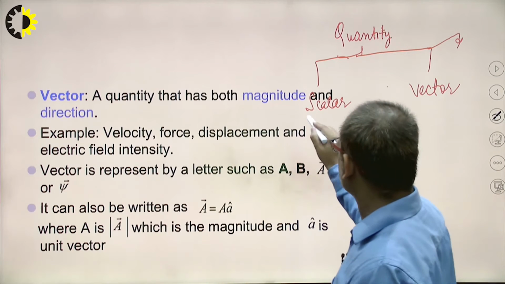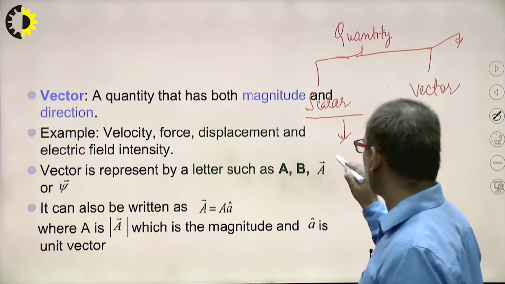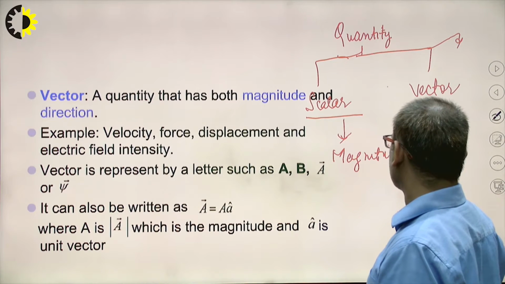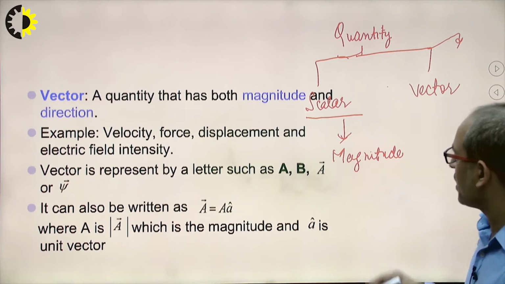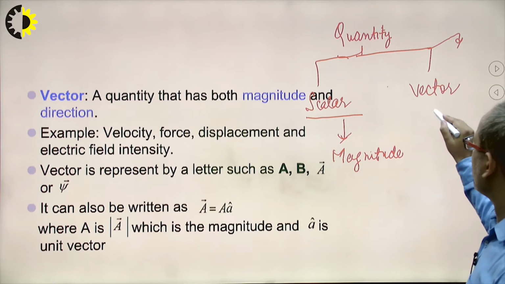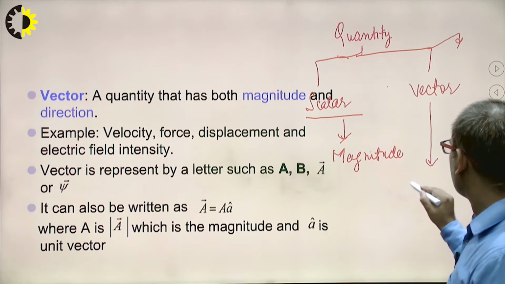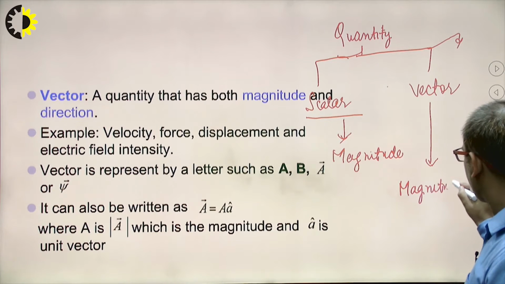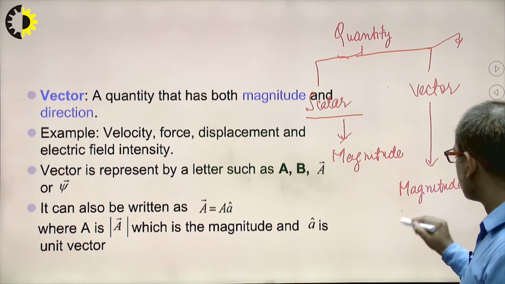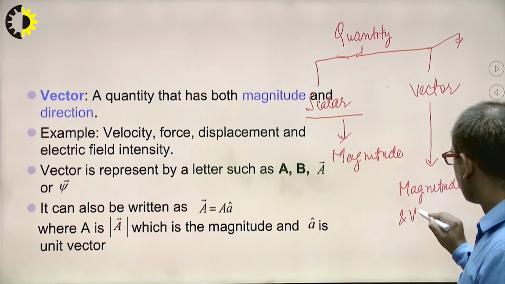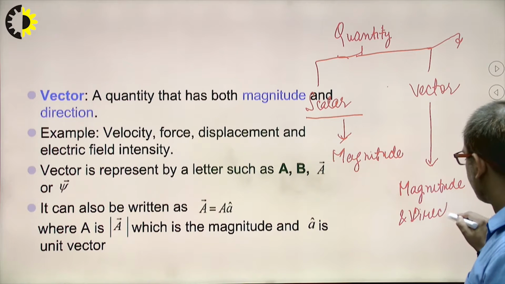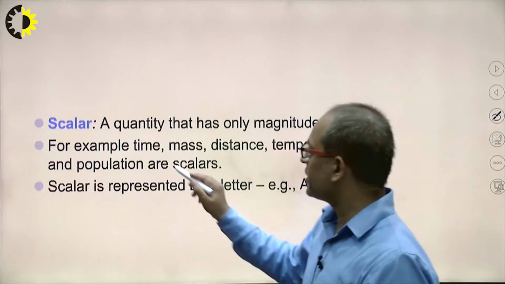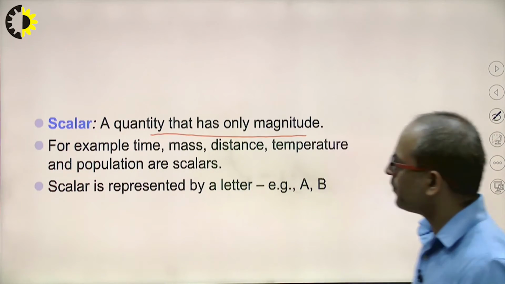Clear? So scalar quantity is that quantity which represents only the magnitude. And vector quantity represents magnitude as well as direction. So scalar quantity has only a magnitude.